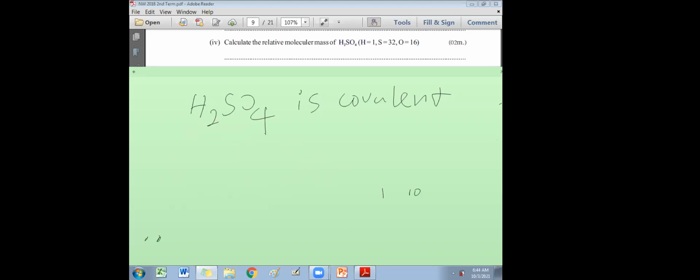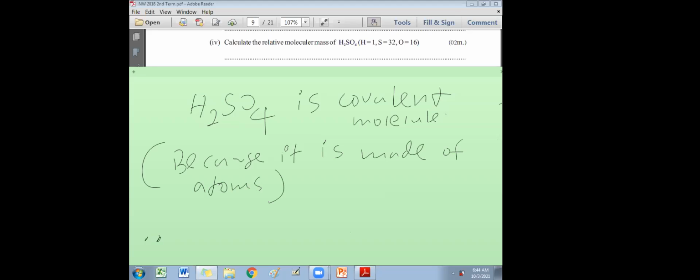H2SO4 is a covalent molecule, because it is made of atoms, sulfur atoms, oxygen atoms. These are the problems in chemistry. Some of the students don't know these basic things. If it is made of atoms, it's covalent. If it is made of ions, then it's ionic.